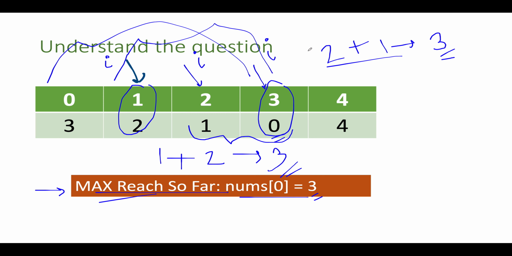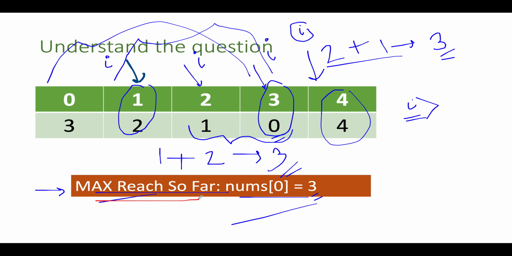Next we go ahead and increment the value of I. What do you see? You see that I has become greater than your max reach variable. You abort the process and return false from there. Why does it make sense? Because you have exceeded the max reach index so far that you can actually reach up till. That simply means that you can't go beyond this variable, and you have to abort the process and return false from there and then itself.